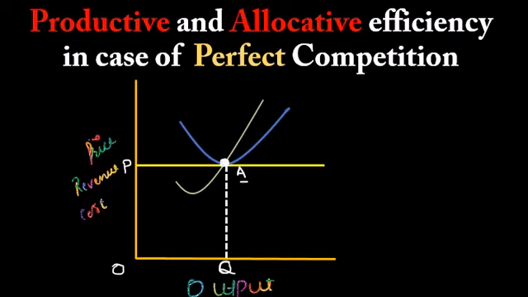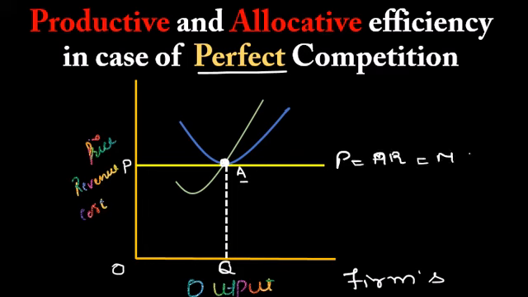For understanding the productive and allocative efficiency in case of monopolistic competition, we'll first of all have to consider and understand the case of perfect competition so that we can see a contrast between the two. Now, I have taken here the firm's scenario, the firm's average total cost curve and everything. In perfect competition, you know that price is equal to average revenue, which is also equal to marginal revenue. This blue curve is the average total cost curve. This is the marginal cost curve.